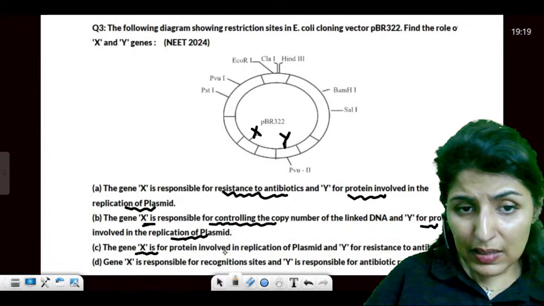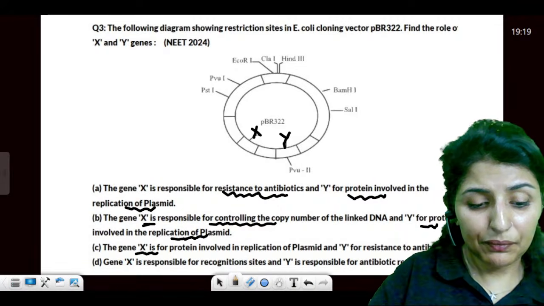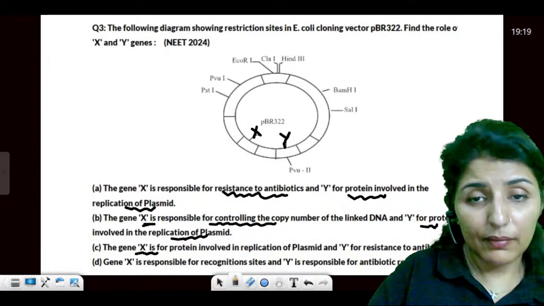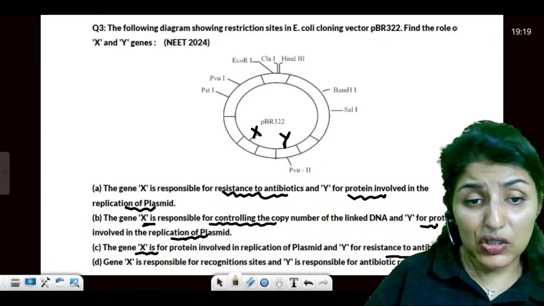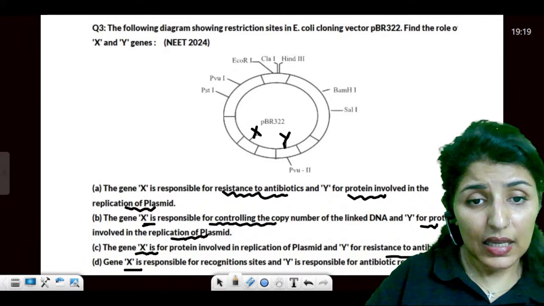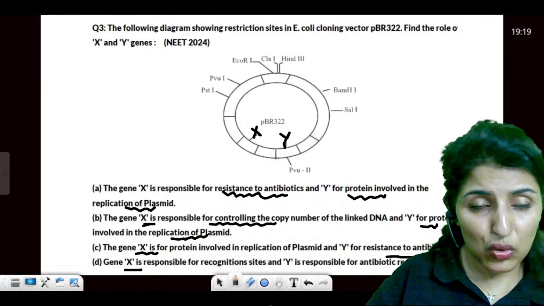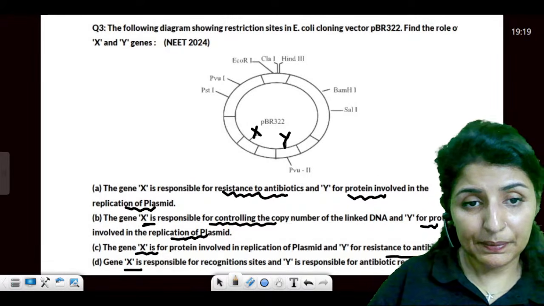Then gene X is a protein involved in the replication of plasmid, and Y is used for resistance to antibiotic. Gene X is for recognition sites and Y is for antibiotic resistance. Please let me know which statement is true. What is the correct role of X and Y?